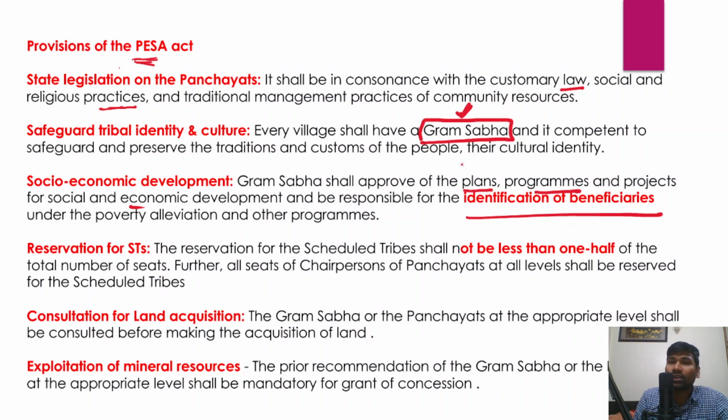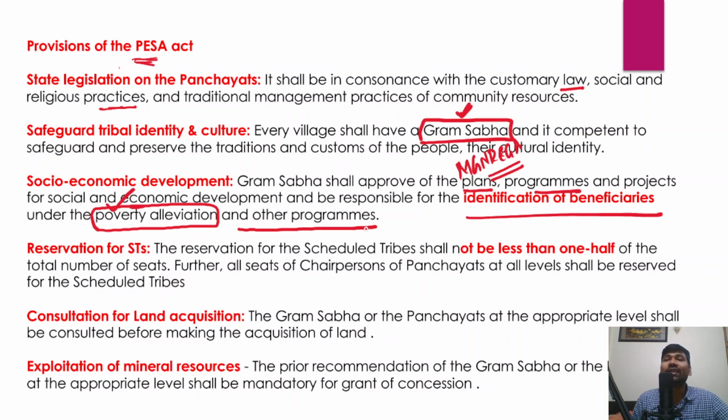For example, the Mahatma Gandhi National Rural Employment Guarantee Act. It selects beneficiaries of this particular scheme, and similarly there are a number of schemes that the government has launched. Therefore, Gram Sabha will play a very important role in poverty alleviation. Poverty is very high in these tribal areas. And not just poverty alleviation, it will also lead to large scale social and economic development of people in the tribal areas.